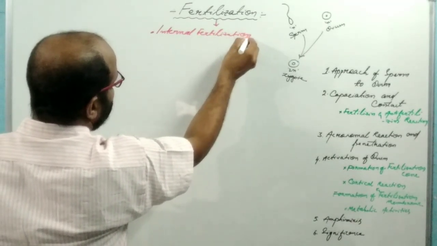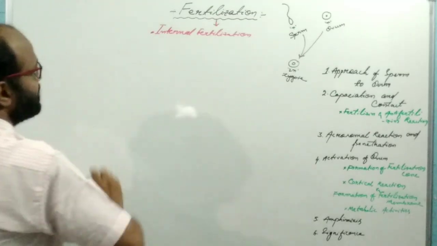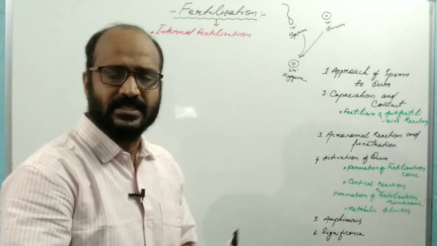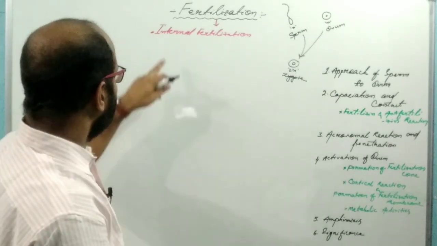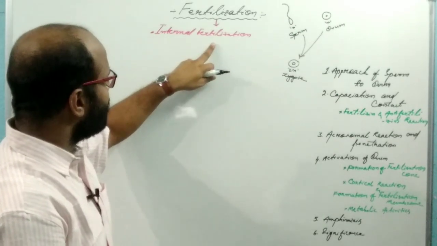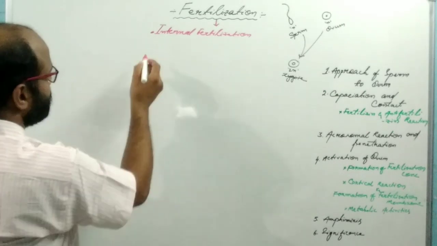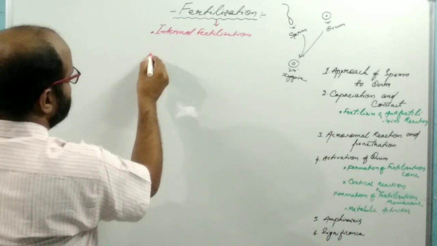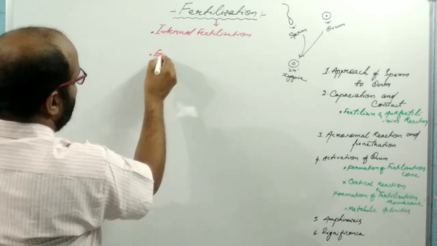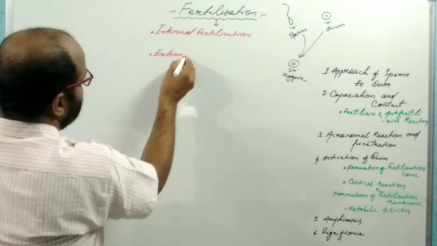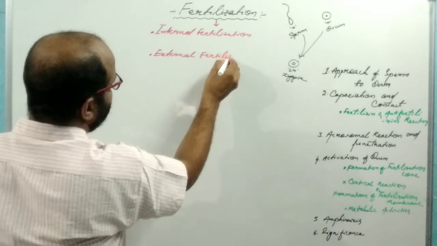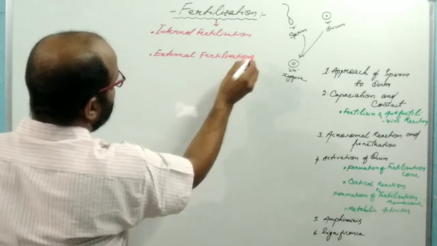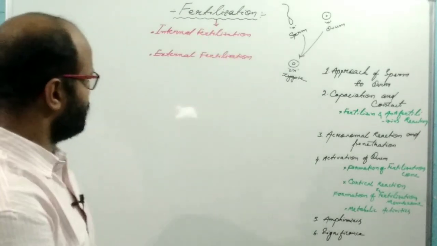If the fertilization takes place inside the body, meaning inside the uterus or inside the fallopian tube, the process is known as internal fertilization. Another type may be external fertilization.